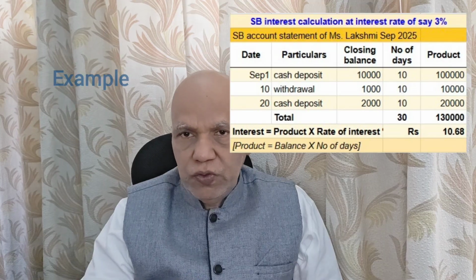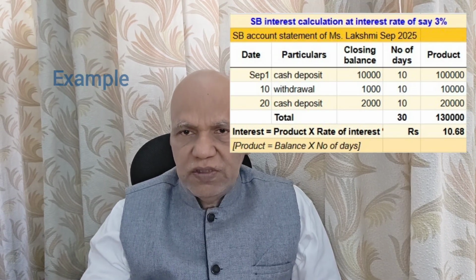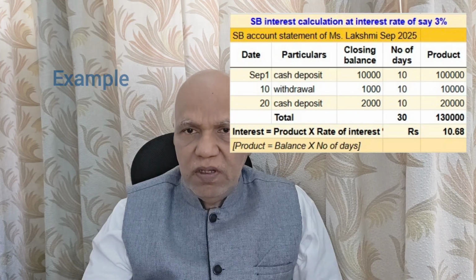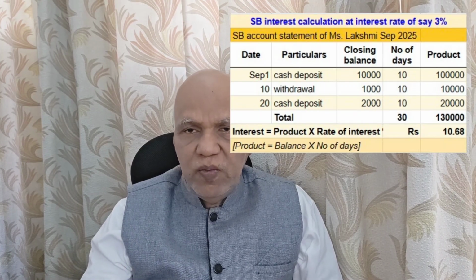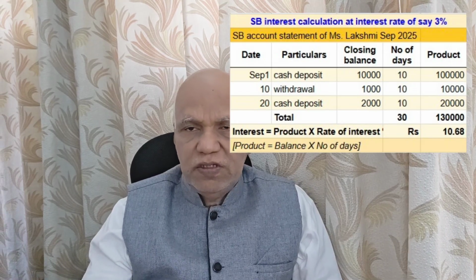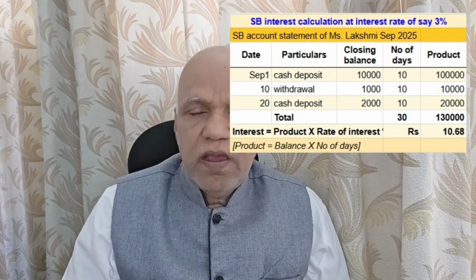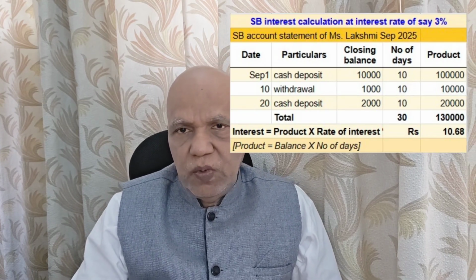Here, product is a term normally bankers use. Product is nothing but the amount kept and the number of days it was kept. Like in our example, 1 lakh rupees was kept for 10 days. So 1 lakh into 10 will be 10 lakhs. That is the product. For this product, 3% interest will be calculated. So it is nothing but again PNR only, but in banking they calculate this way. So this is about the interest, how it is calculated in the savings bank account.